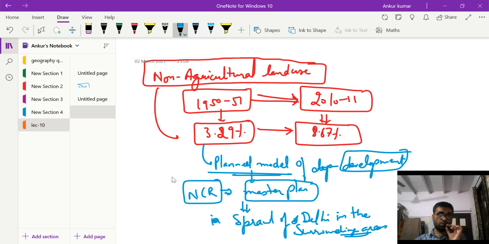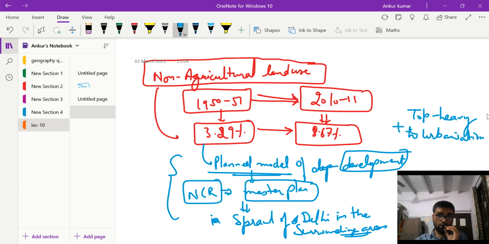So this was one reason how the non-agricultural land use area increased. In addition to this, we expanded the mining areas, we expanded the roads, other infrastructure projects. So all these plus urbanization, the top heavy urbanization, all these factors led to the increase in the non-agricultural land use.